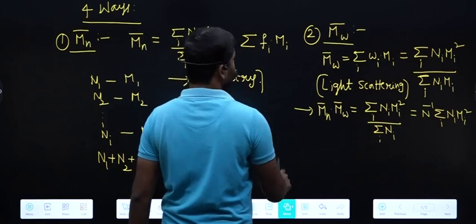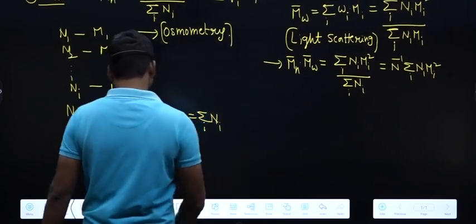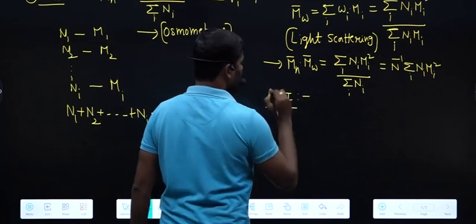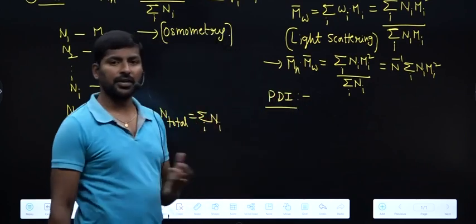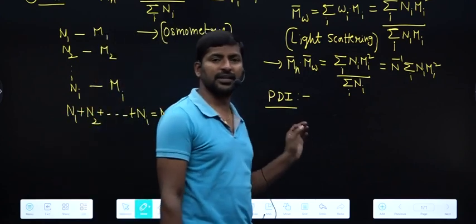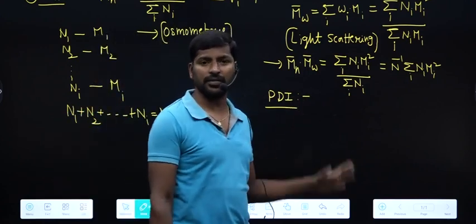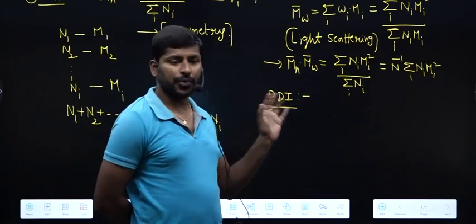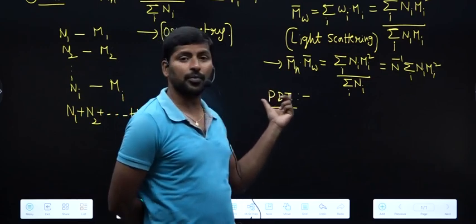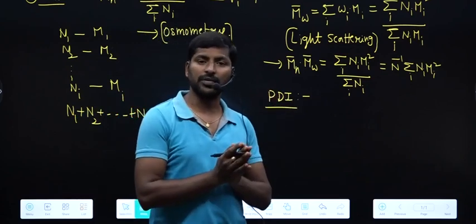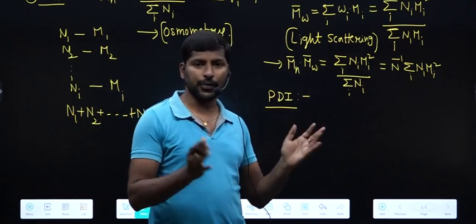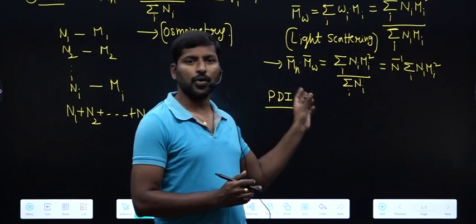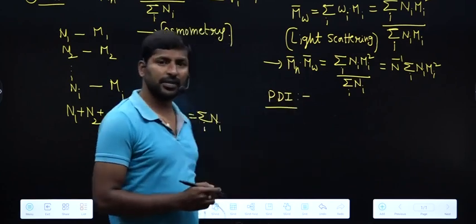Next one, another concept, polydispersity index. What is the importance of polydispersity index? Polydispersity index explains heterogeneity of a polymer sample. How molar masses of polymers are distributing, what is the width of molar masses, that is given by polydispersity index.